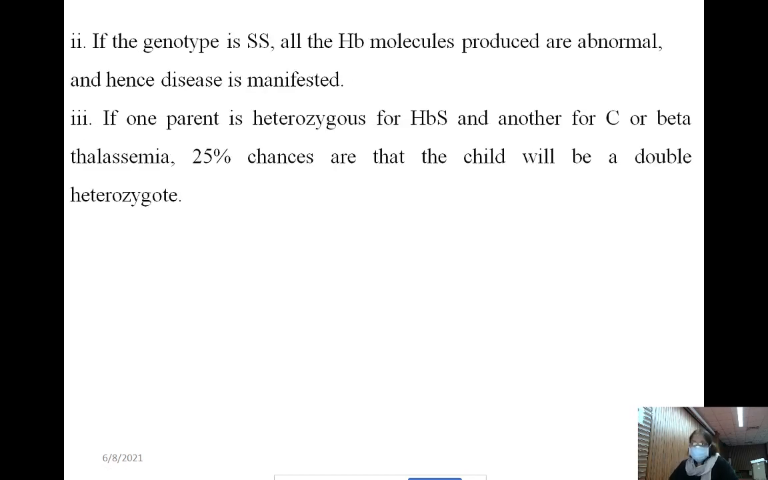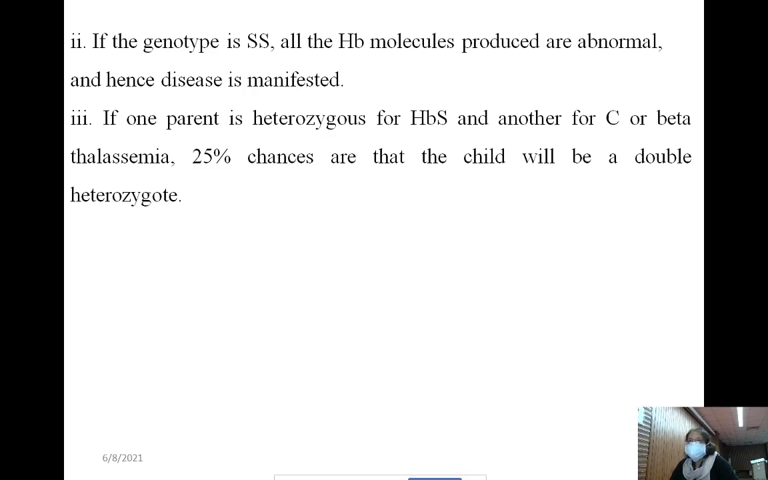Got it? Now if the genotype is SS, both beta chains are abnormal, so all the hemoglobin produced is abnormal. This is homozygous or S disease. Both the beta chains are abnormal hemoglobin S chains. Instead of the beta chain, it is an S chain; in both, the glutamic acid at position 6 is replaced by valine. In that case, the clinical manifestations are very prominent, and the condition is known as hemoglobin S disease.